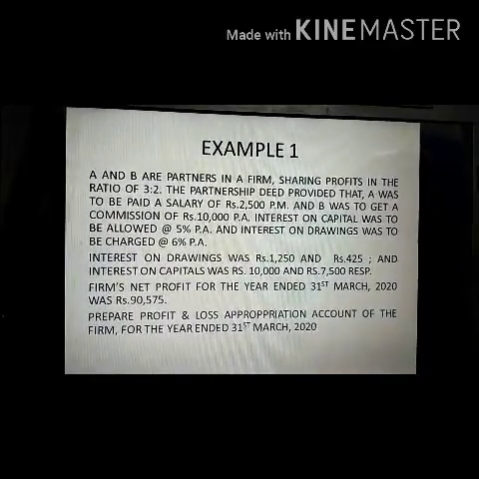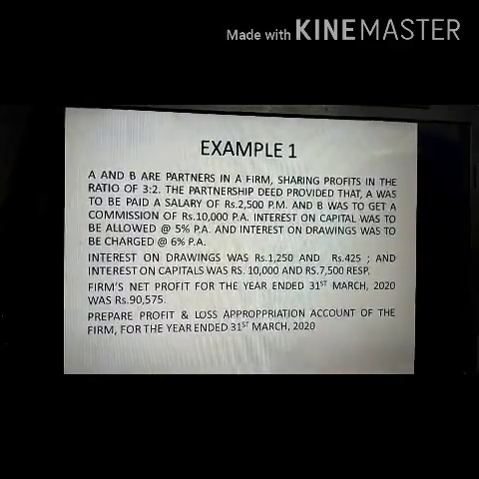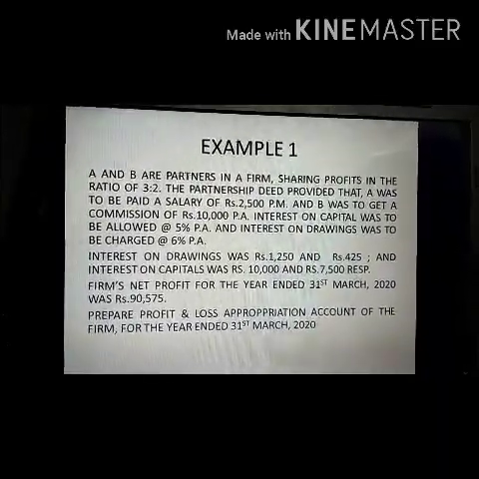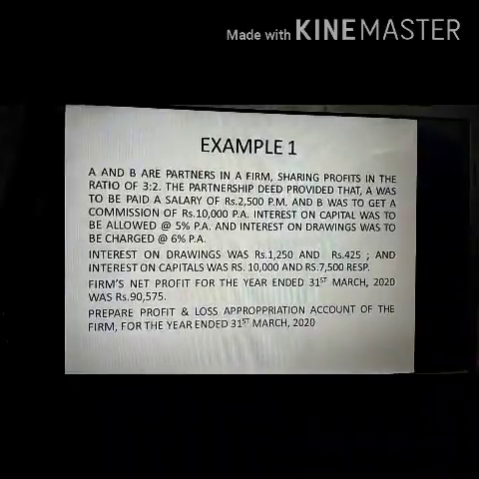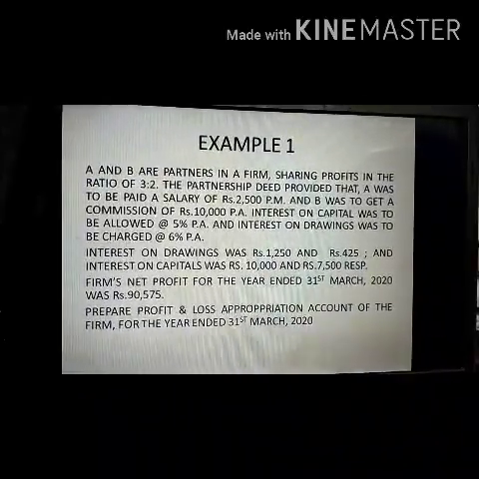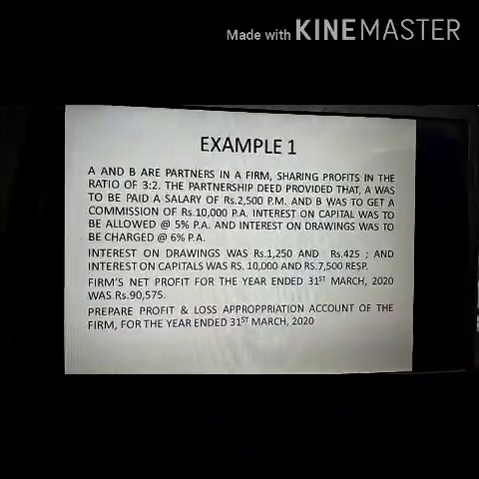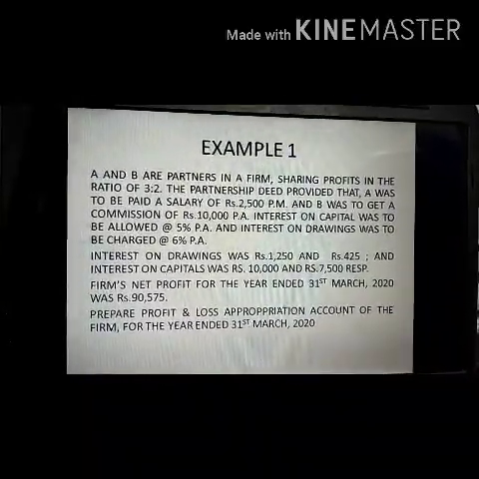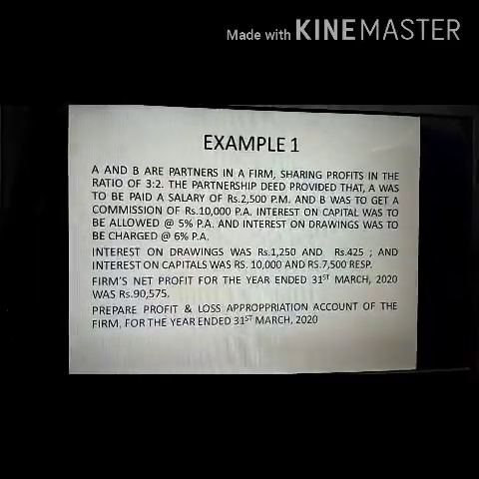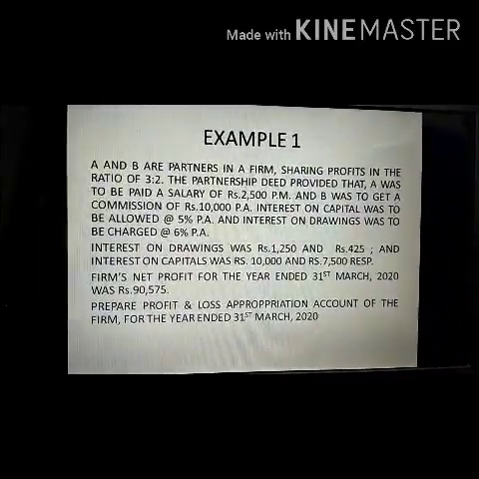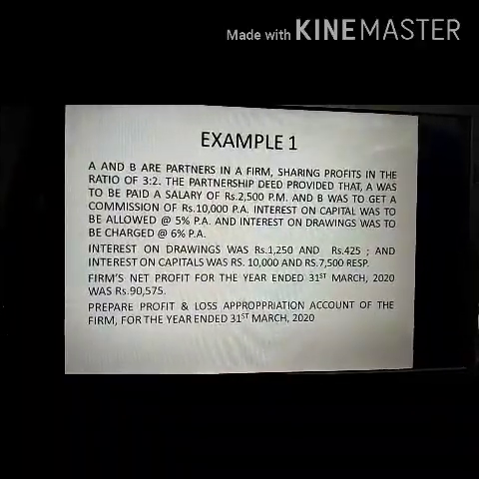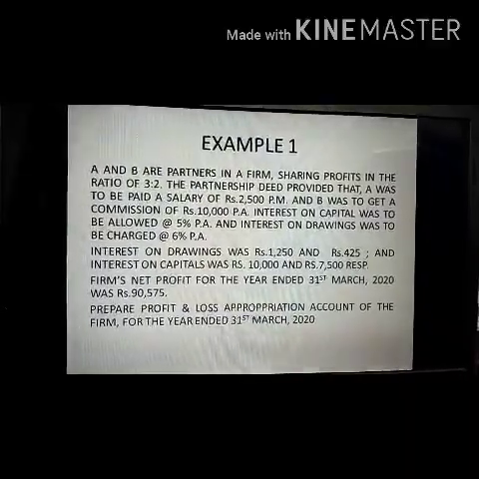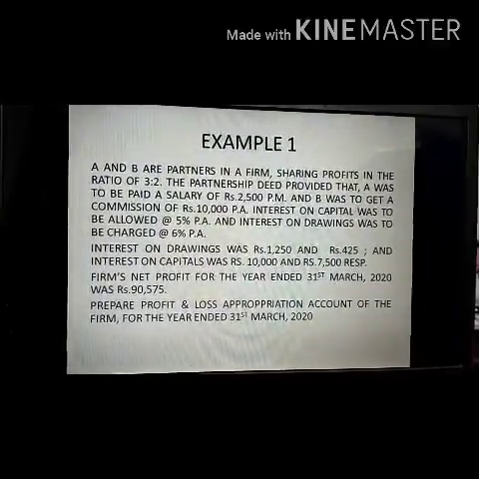I further read the question. Interest on drawings was rupees 1,250 and rupees 425. And interest on capitals was rupees 10,000 and rupees 7,500 respectively. See children, though they are mentioning the rate of interest, they have given the amount of interest on capital and interest on drawings respectively. So we need not go for the calculation of these interests now, since they have calculated the amounts and given us the amounts.